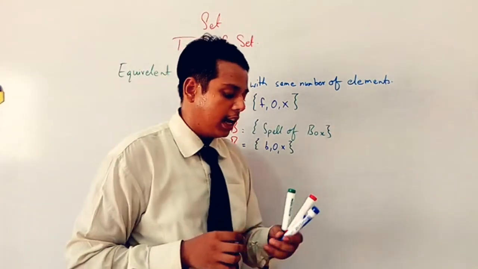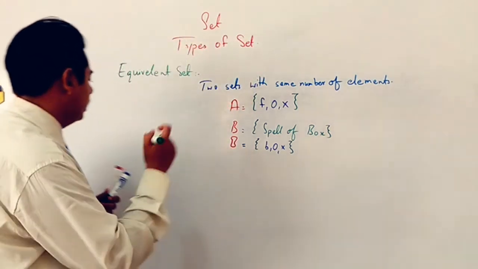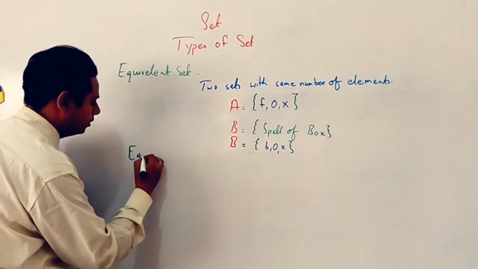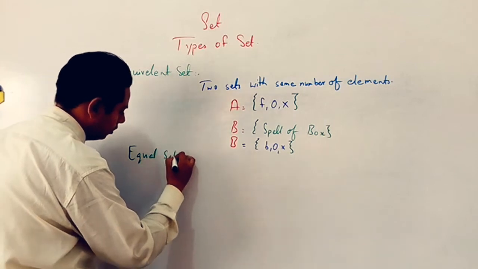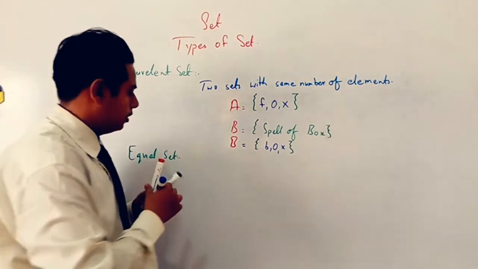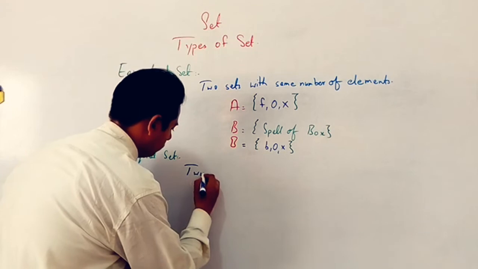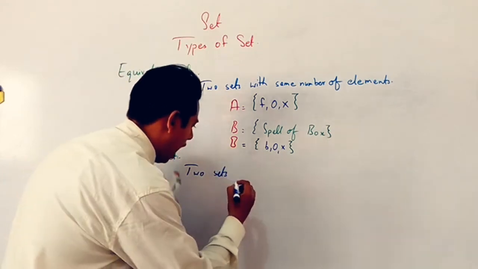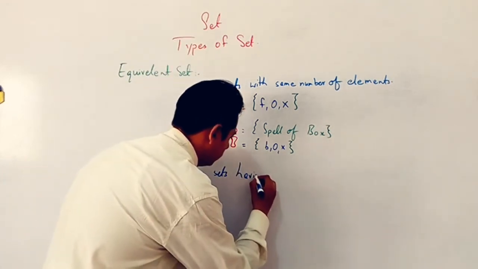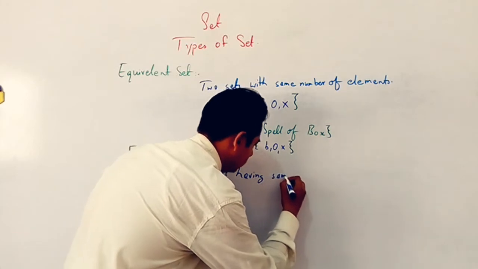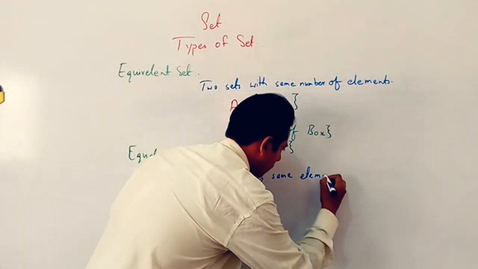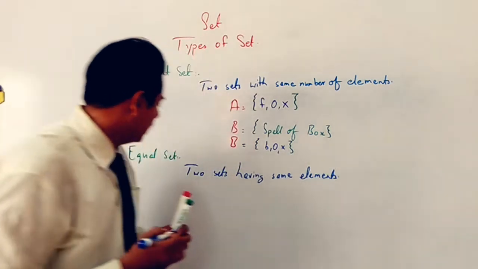One more thing is there, the equal set. An equal set means two sets having the same elements. What is the equal set?